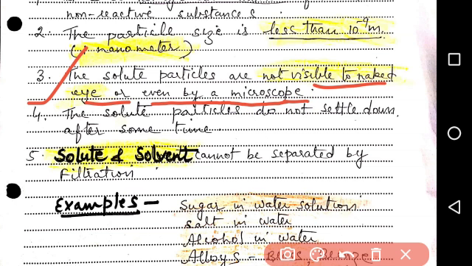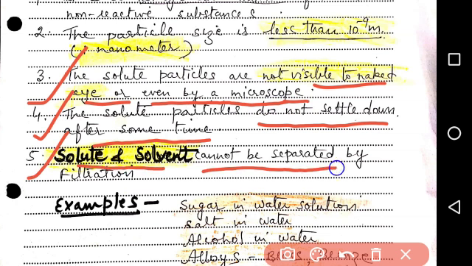Fourth point is the solute particles do not settle down after some time. In a true solution the particles are suspended and do not settle at the bottom. Fifth point is solute and solvent cannot be separated by filtration.